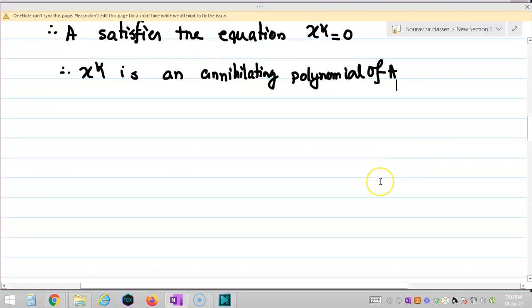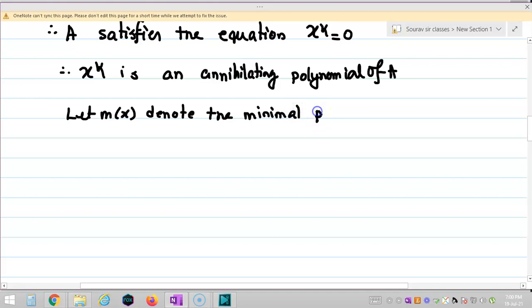Now let me consider the minimal polynomial of A. Let m(x) denote the minimal polynomial of A. We know that the minimal polynomial always divides any annihilating polynomial, and hence m(x) divides x to the power k, right students? So what can I say about m(x)?